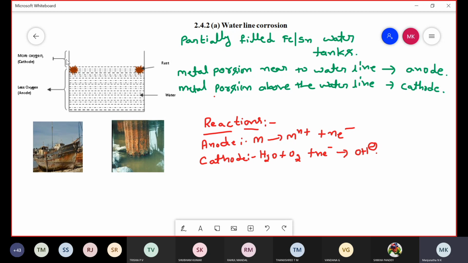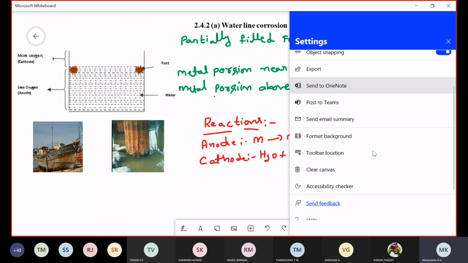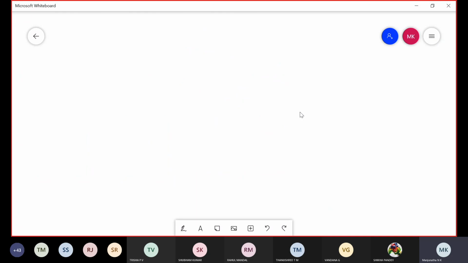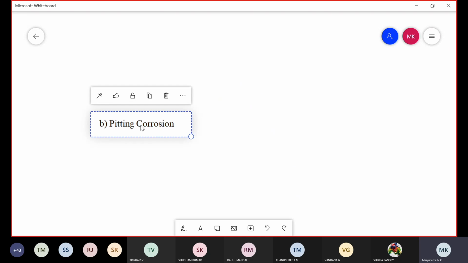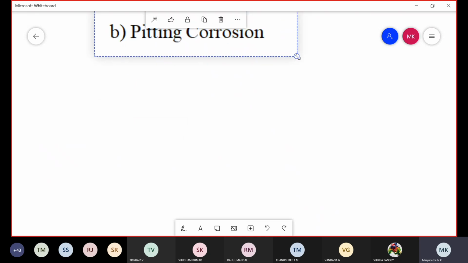It's clear, the first one, differential waterline corrosion. Any doubt in the waterline corrosion? You can ask now. Is it clear? After this waterline corrosion, coming to the next typical example for differential aeration corrosion, that is pitting corrosion.